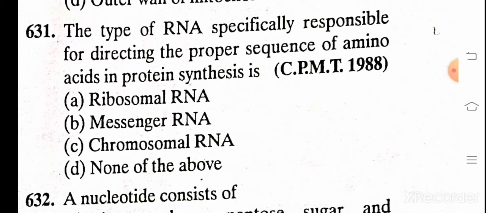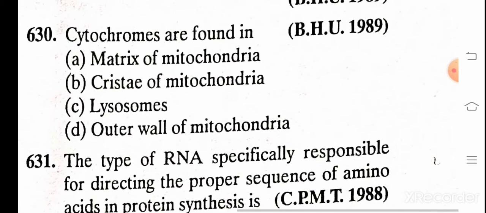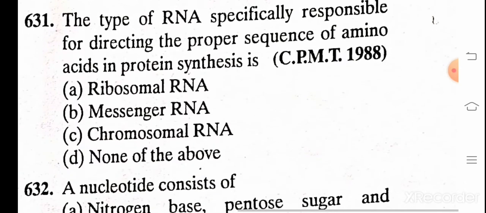The type of RNA specially responsible for directing the proper sequence of amino acids in protein synthesis is: A. Ribosomal RNA, B. Messenger RNA, C. Chromosomal RNA, D. None of the above. And the correct answer is B, messenger RNA.